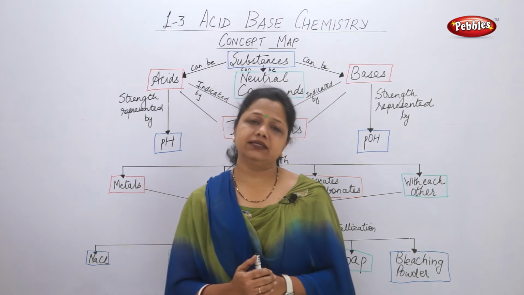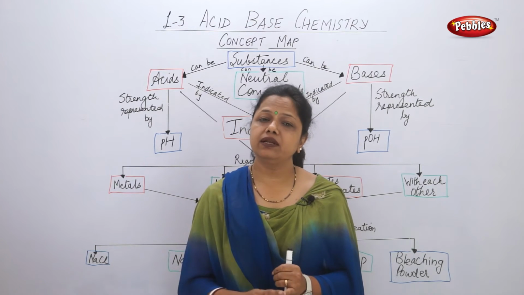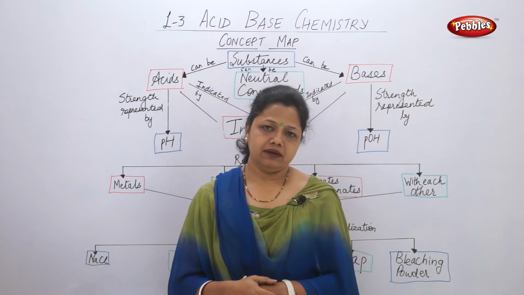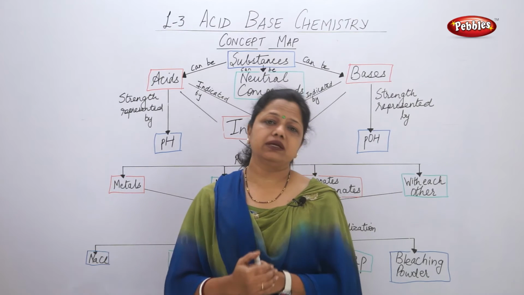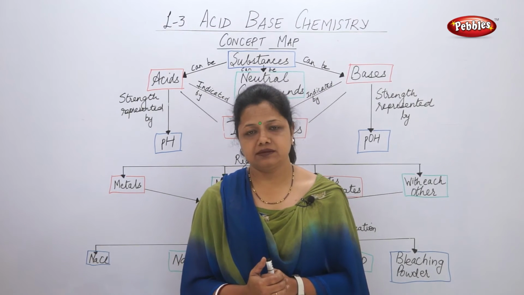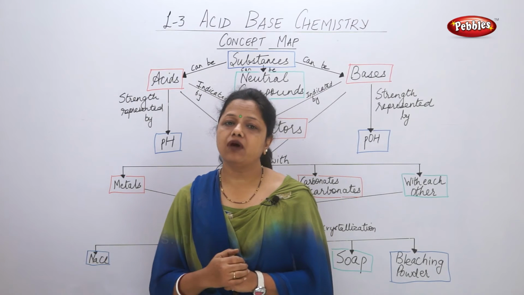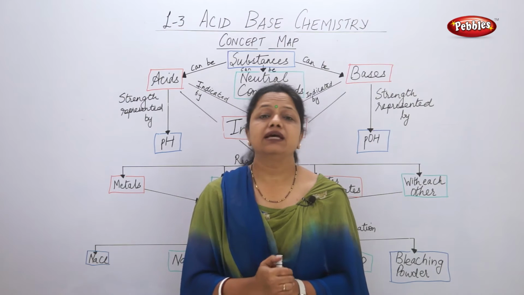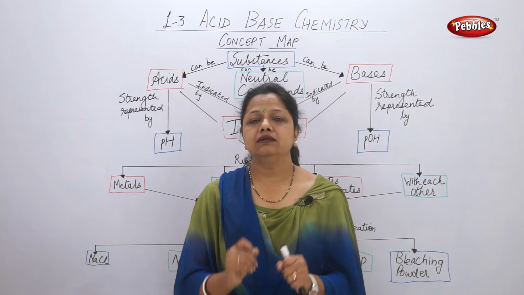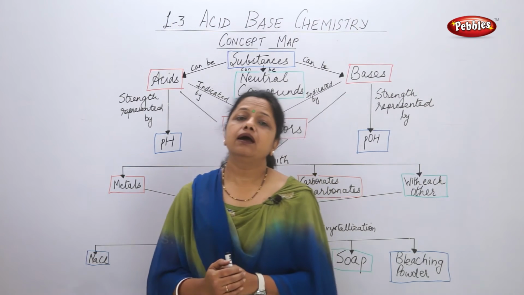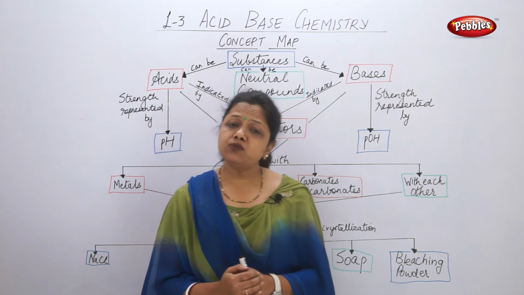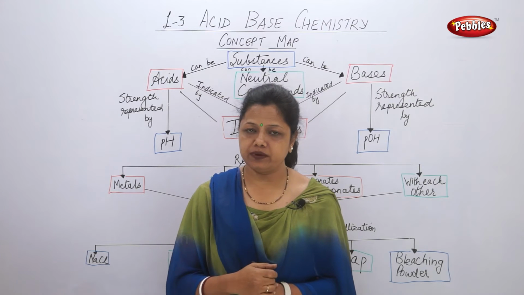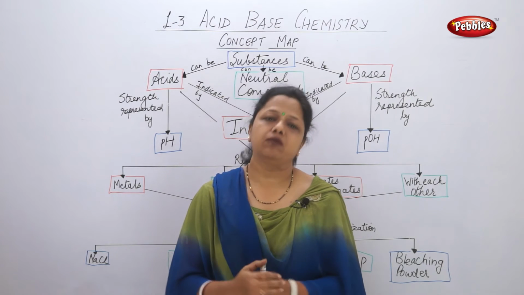There are some chemical based indicators like phenolphthalein, safranin. These are the indicators which are chemically made. There is another type of natural indicator which is called litmus. Litmus is obtained from a symbiotic relationship of algae and fungi which is called lichen, and this lichen is utilized for making litmus paper. Litmus paper is of two colors, blue litmus paper and red litmus paper. It can be made into liquid form also.